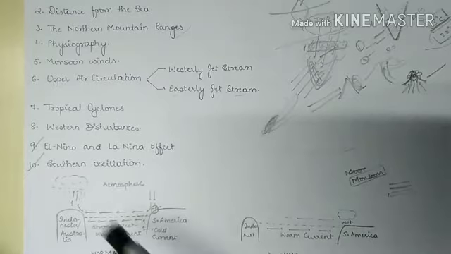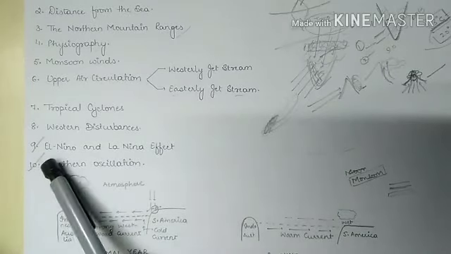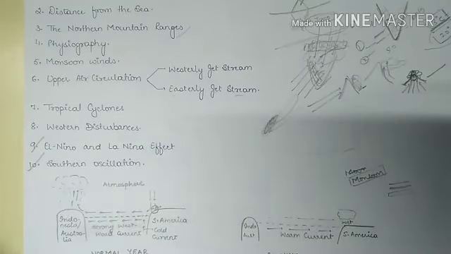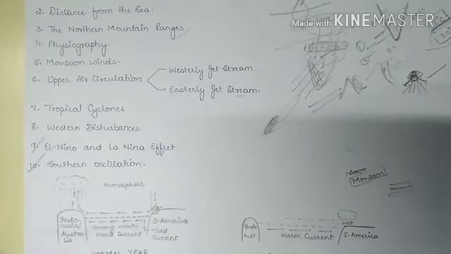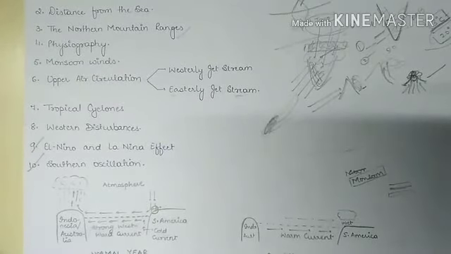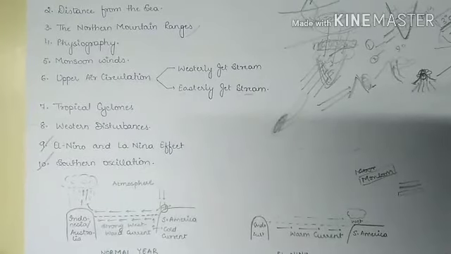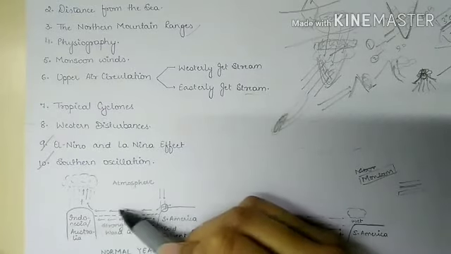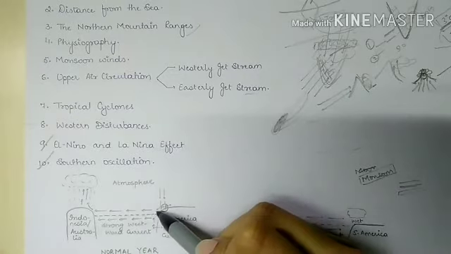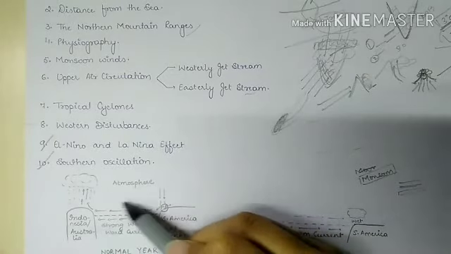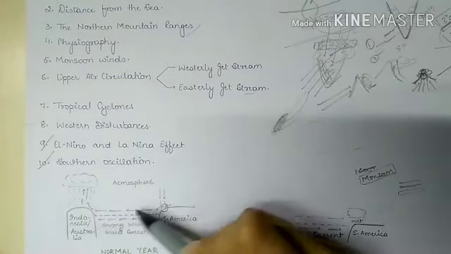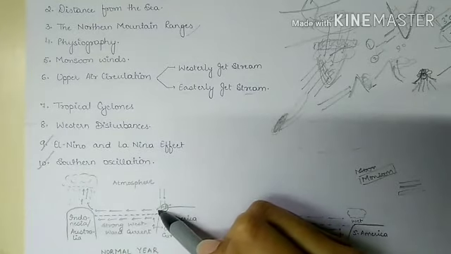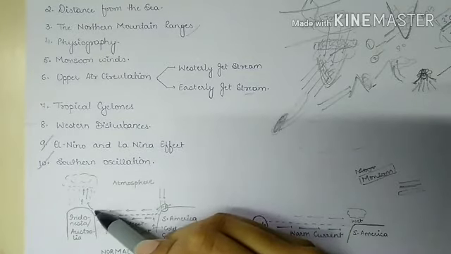So let's study the effect of El Nino and La Nina. In a normal year, the frictional drag of easterlies accumulates an abundant amount of warm oceanic water from the Peru coast towards the Indonesian coast.